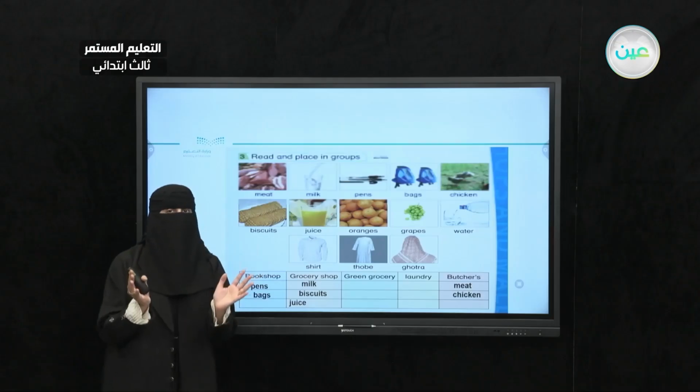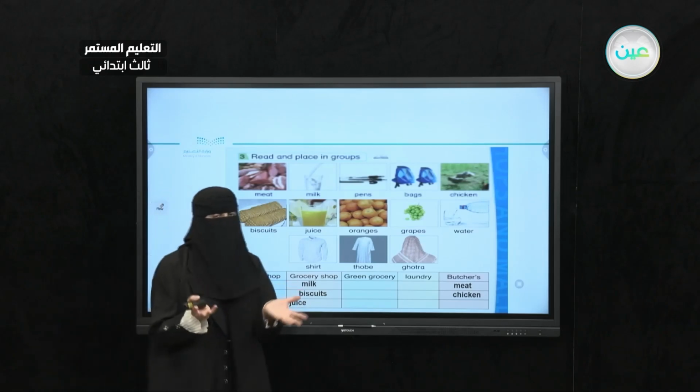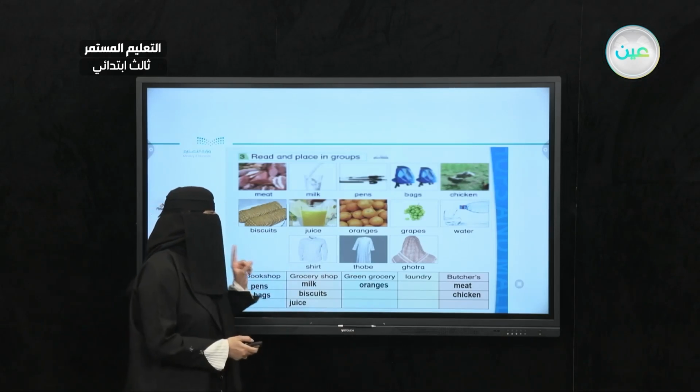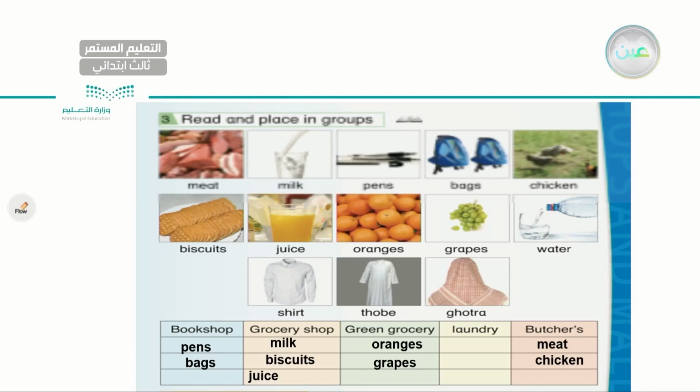Now, next I have oranges and grapes. And because they are all fruit, it's obvious that we will find them at the same place. They are at the green grocery. So we have oranges and grapes. Okay. Next, I have water. Where can we buy water from? We can get it again at the grocery shop. Now, the last line are all clothes. We have a shirt, soap, and ghutra. If they get dirty for a reason, we need to take them immediately to the laundry. Very good. So make sure you write shirt, soap, and ghutra.